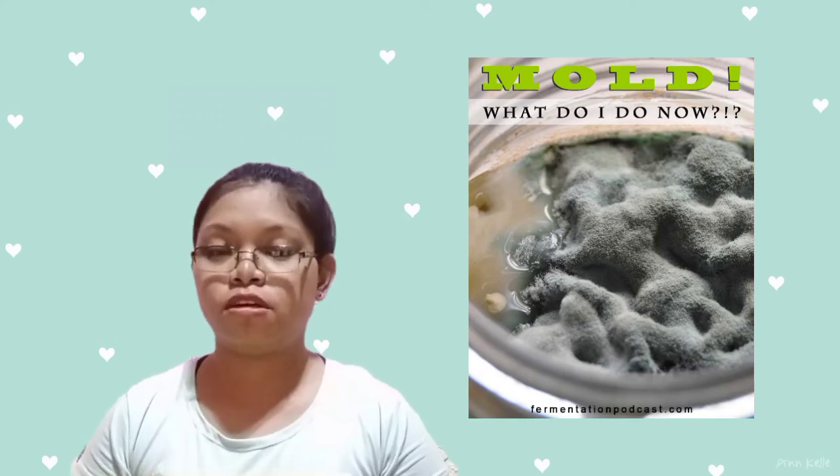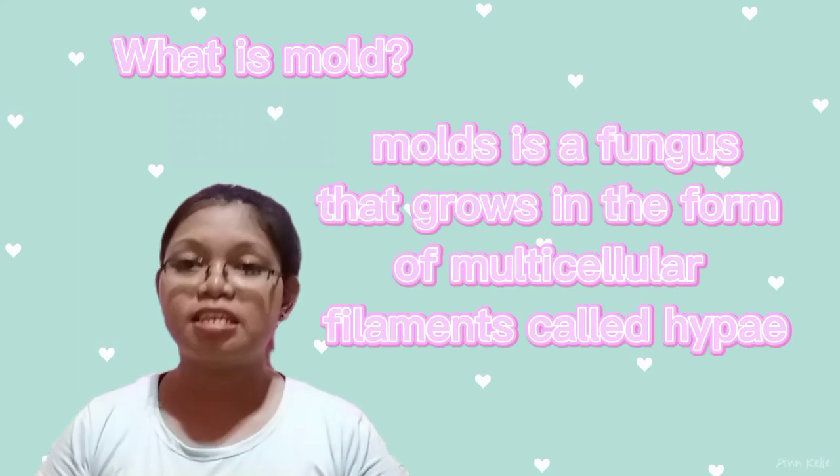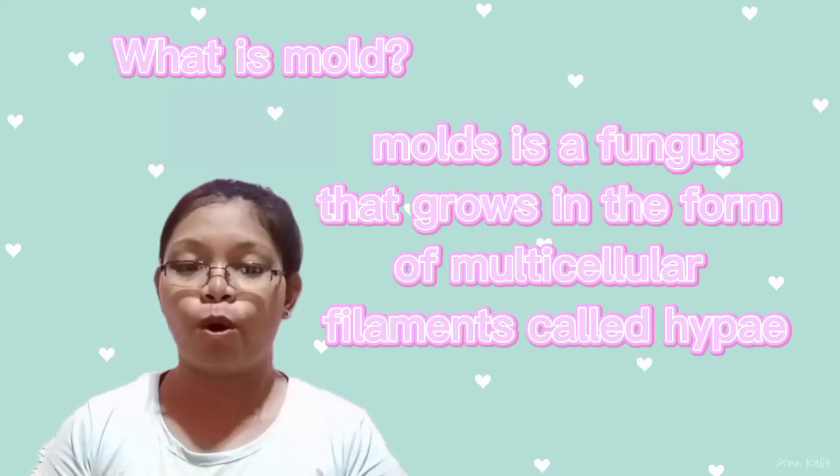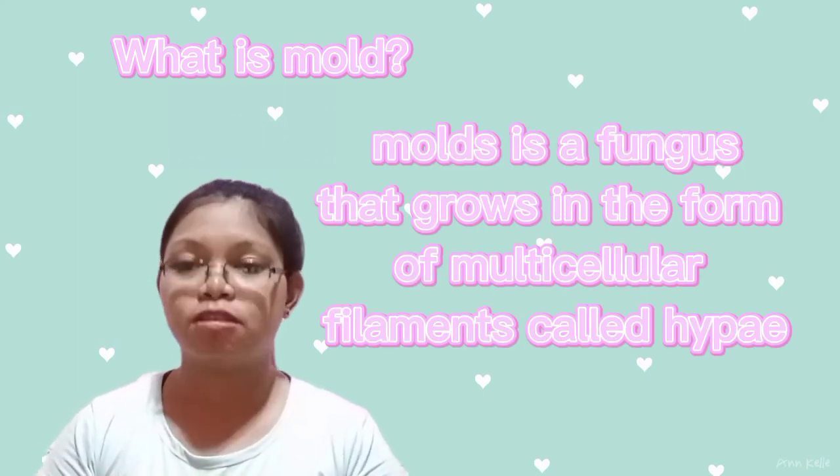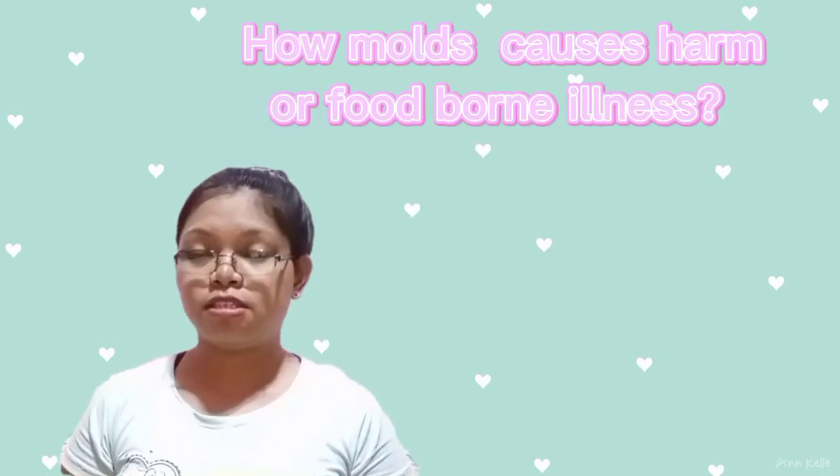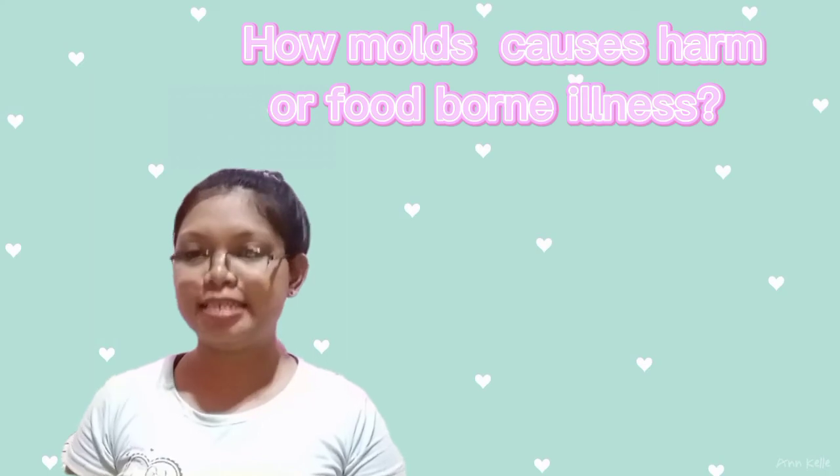Another example of food products that can cause foodborne illness is molds. What is mold? Mold is a fungus that grows in the form of multicellular filaments called hyphae. How do molds cause harm or foodborne disease? Molds prefer damp, dark environments for optimal growth, and they grow readily on almost any food that can cause illness.